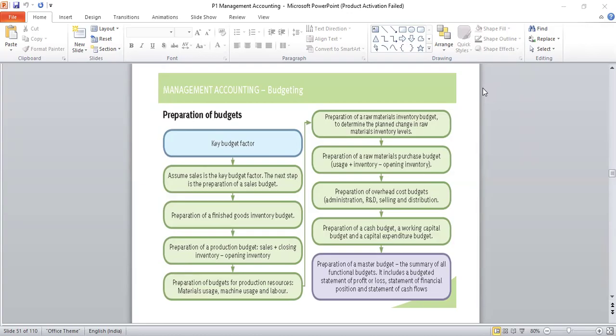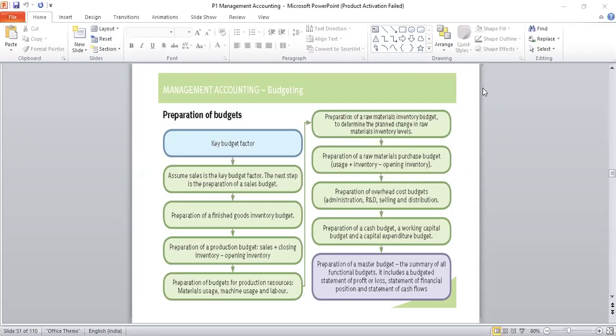The same logic which is used for production budget is applied, but in place of sales, we would put production, the number of units which are produced. So preparation of raw material purchase budget is the raw material used for production, plus the closing inventory minus the opening inventory of raw material. So that talks about purchases budget. Then we have the other overhead costs, overhead budget, administration, research and development, selling and distribution. These overheads are to be prepared.